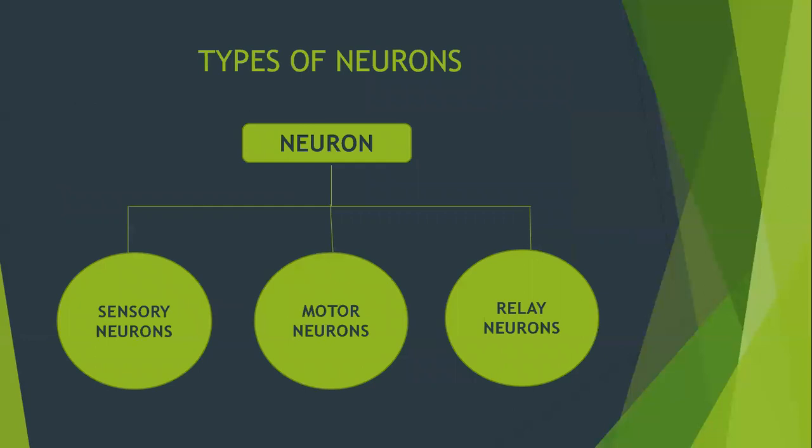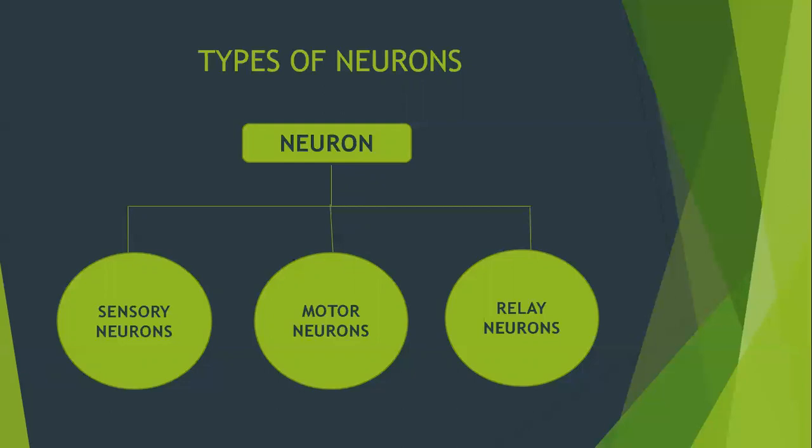Next, types of neurons. There are three main types of neurons. The first one is sensory neurons, the second one is motor neurons, and the third one is relay neurons. We will start with sensory neurons. Sensory neurons transmit impulses from the sensory cells or receptors towards the central nervous system.